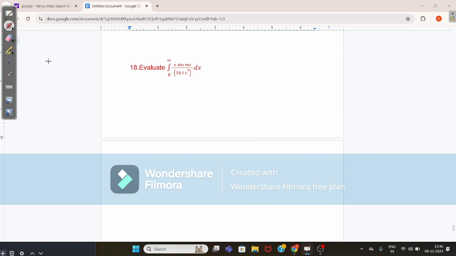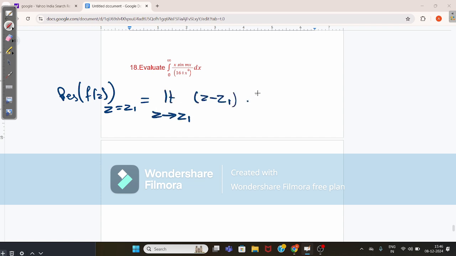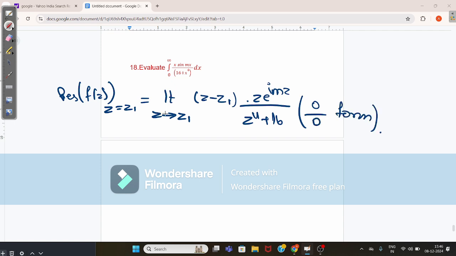Calculating the residues. Residue of f(z) at z = z1 is equal to the limit as z tends to z1 of (z - z1) into z e^(imz) by z^4 + 16. This is in the 0/0 form, where z1 gives the value √2 + i√2.